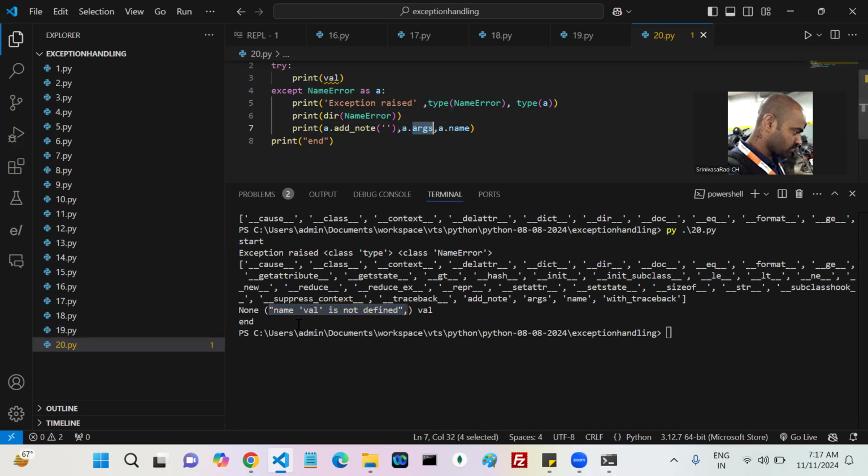There may be multiple exception messages, which is maybe the reason they are given in tuple format.